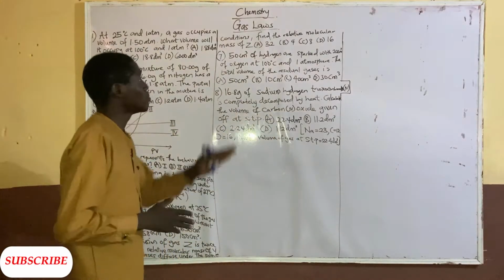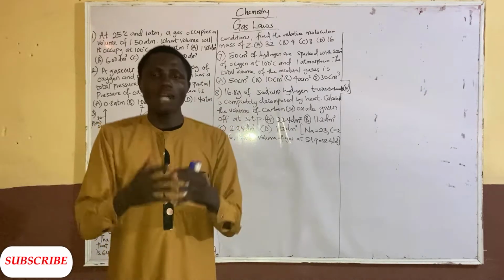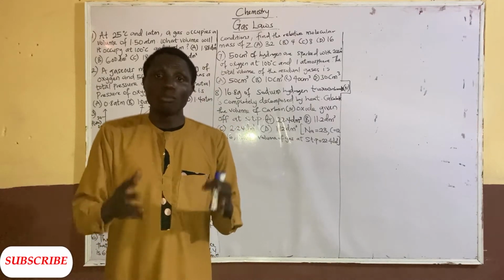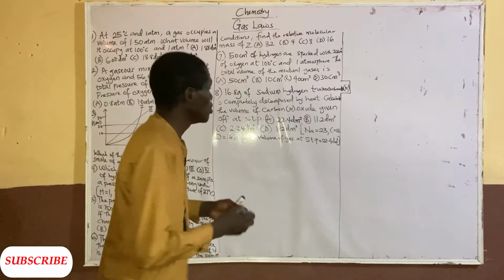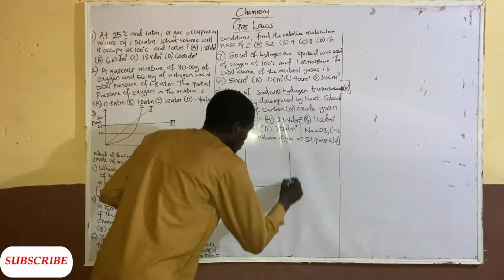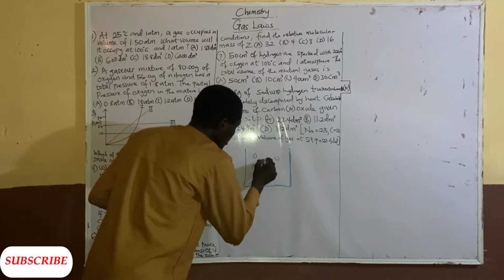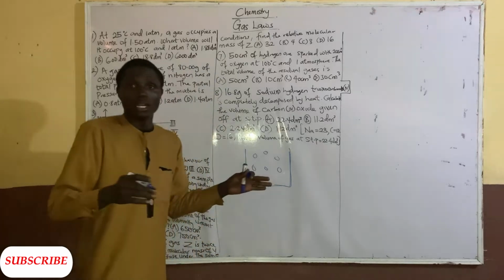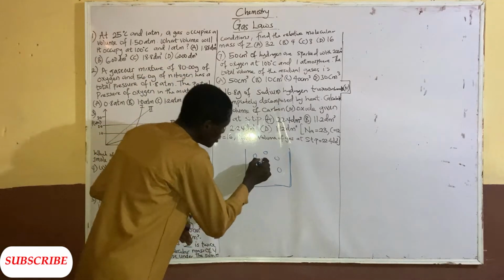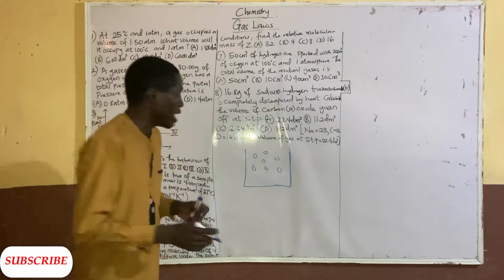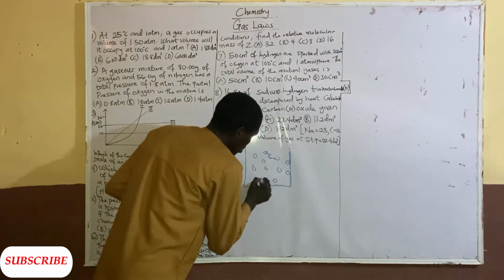Today we are going to be considering the subject of chemistry, and the topic in particular, gas law. Gas is one of the states of matter in which the molecules are in constant random motion, and these molecules collide with themselves. These molecules are not closely packed together. They have maximum space within one another, and these molecules collide with one another and also collide with the wall of the container.